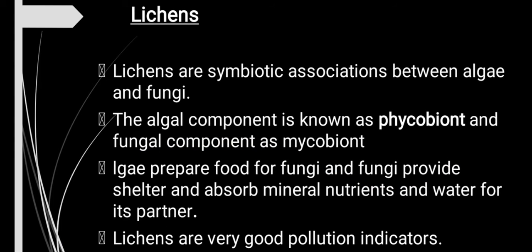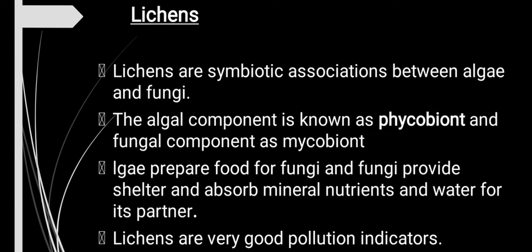And lastly, let us learn about lichens. We have already learned about lichens. They are a symbiotic association between an alga and a fungus. The algal partner is called the phycobiont and the fungal partner is called the mycobiont. Both help each other and share a mutually beneficial relationship. The alga prepares food for the fungus, and the fungus provides shelter and absorbs mineral nutrients and water for its algal partner.